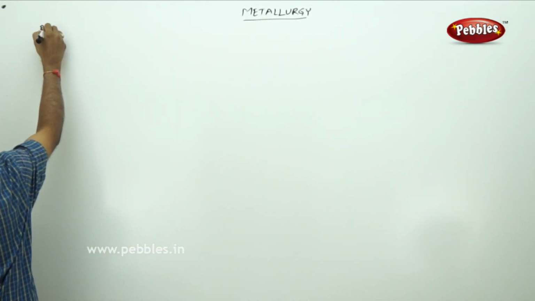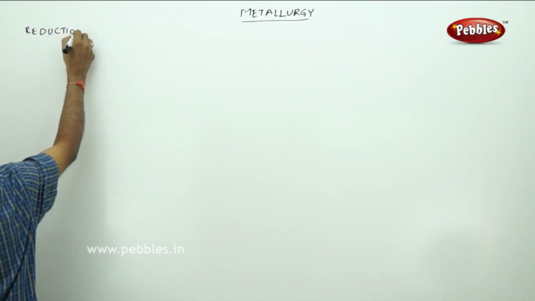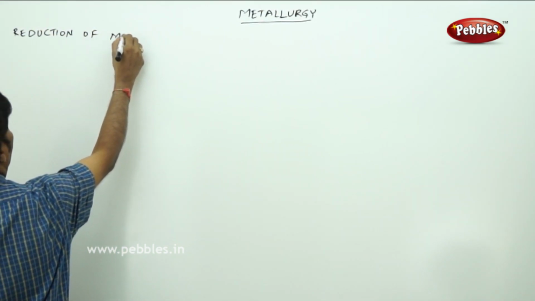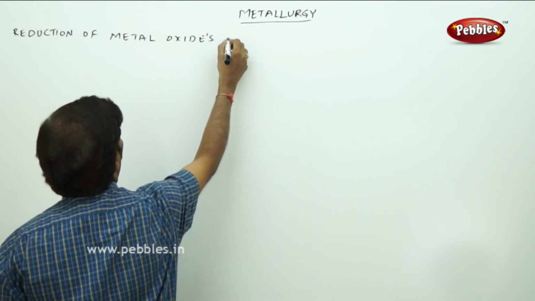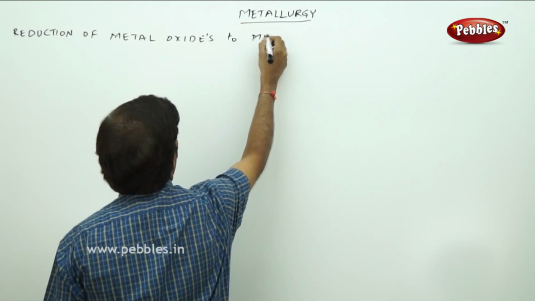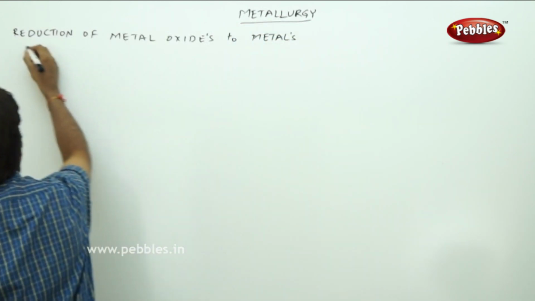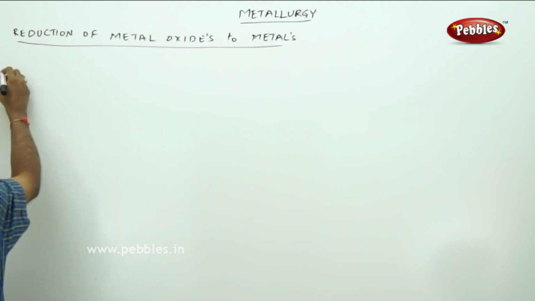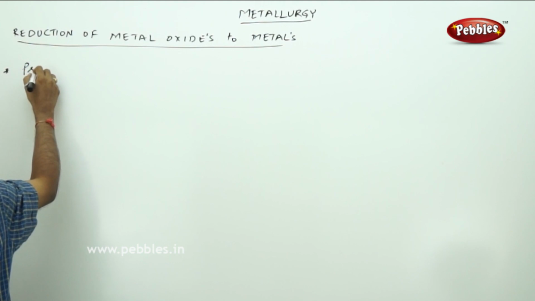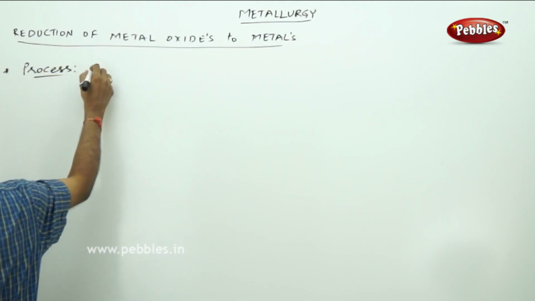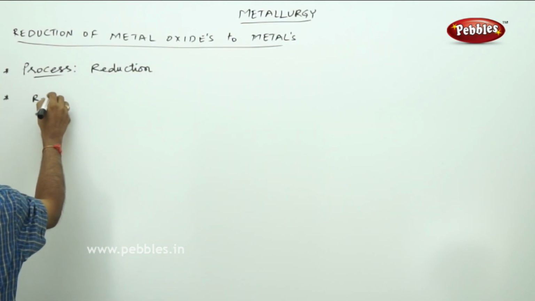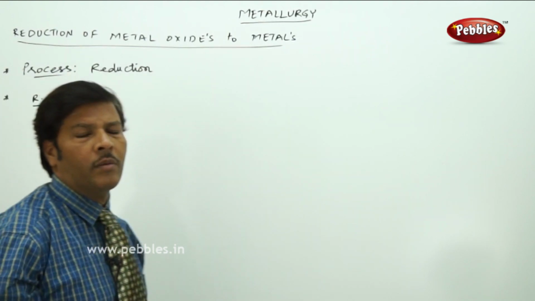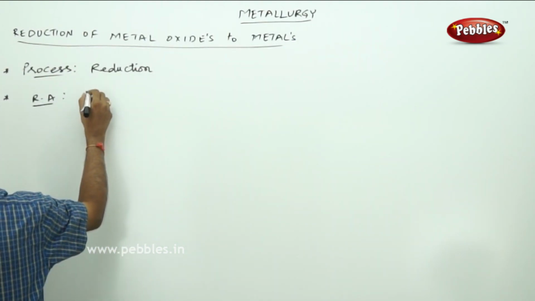So the next part of the discussion is reduction of metal oxides to metals. We go to reduction of metal oxides to metals. In general, because the metallurgical process is reduction, we need a reducing agent. We can take plenty of examples of reducing agents. It all depends on what kind of reducing agent you can use.